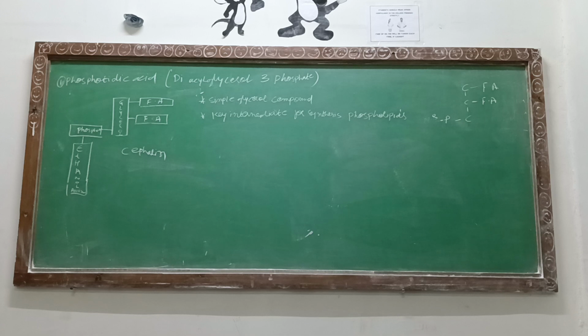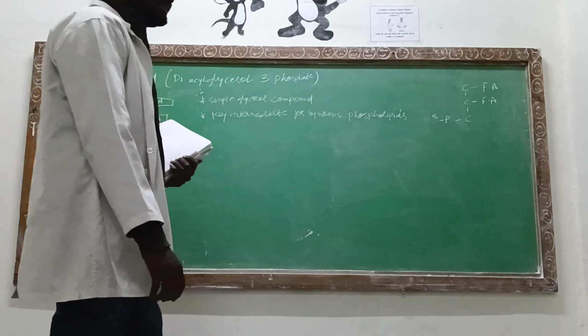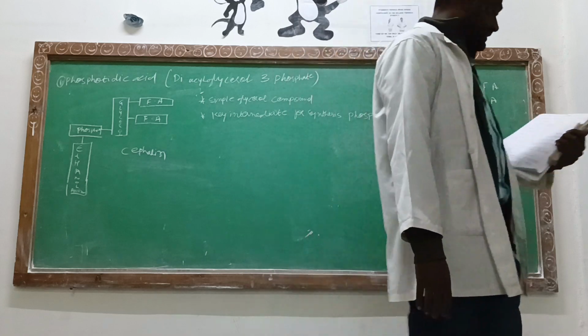Whenever a given structure has a glycerol along with two fatty acids and a phosphate, that will be considered a phosphatidyl. To that, if an ethanolamine group comes and joins, then it will be called a cephalin. The other name for cephalins is phosphatidyl ethanolamines, because the nitrogenous base present over there is ethanolamine. That's the reason it is called phosphatidyl ethanolamine. Otherwise, it is called a cephalin.